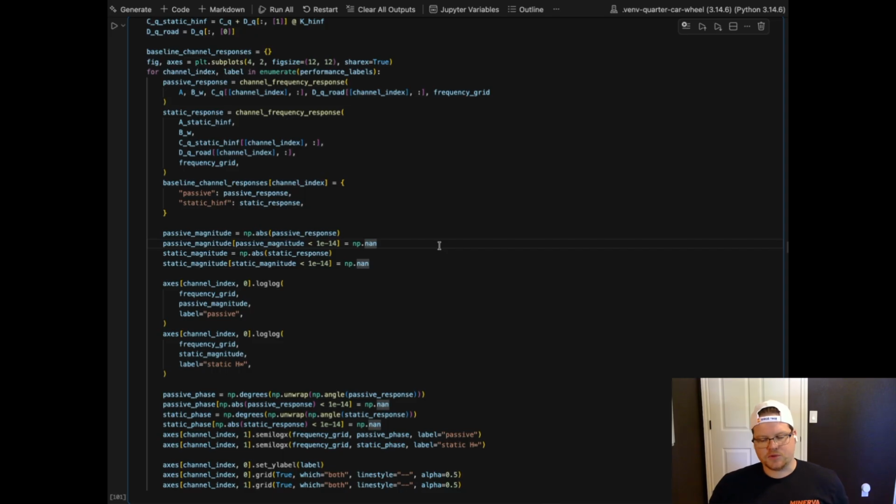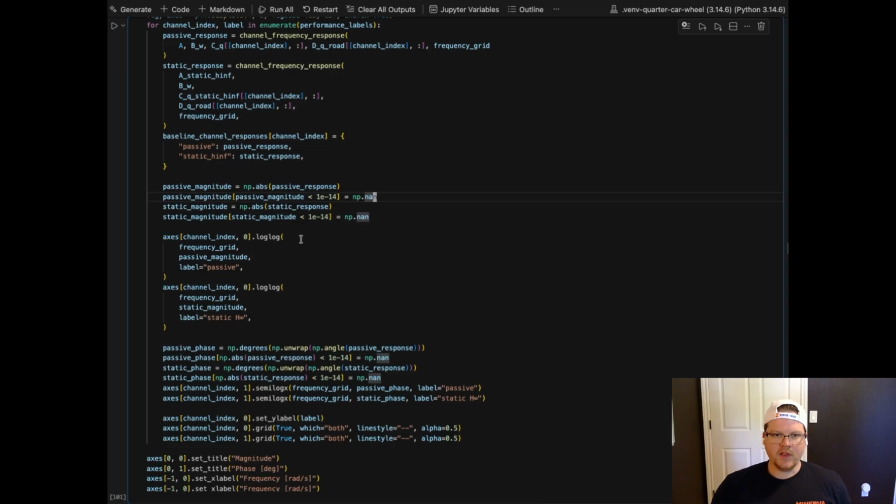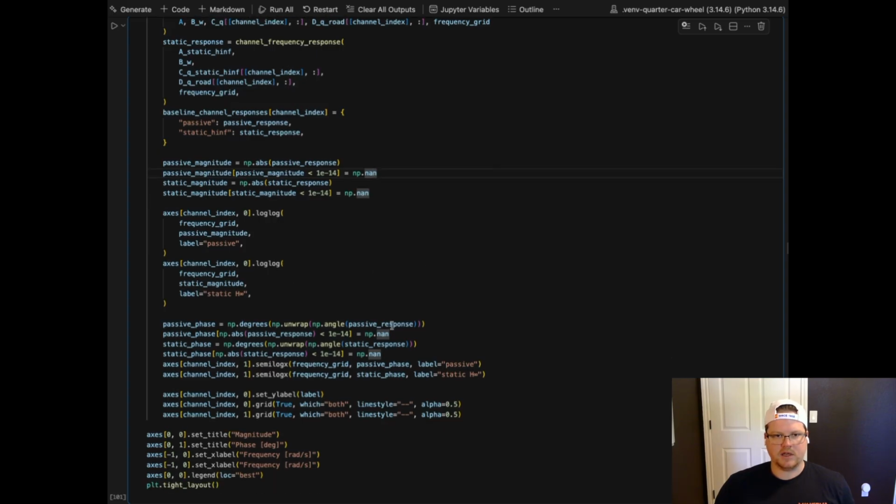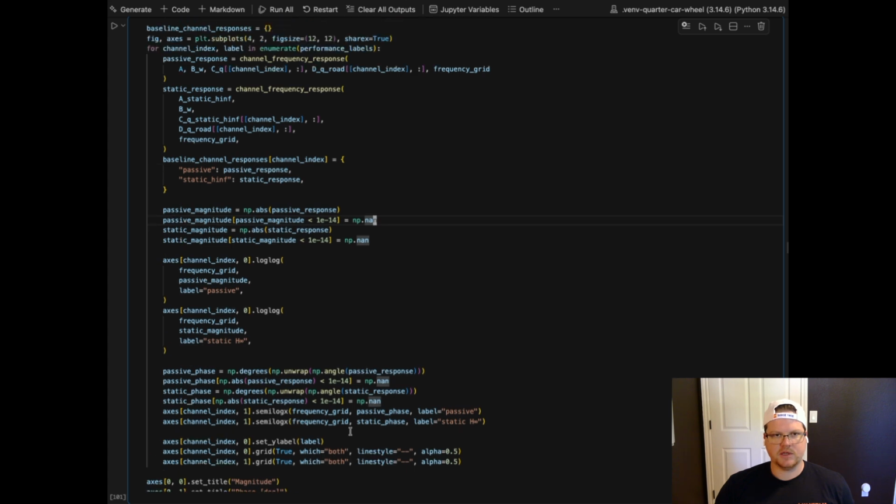Note here, for the control side, this is not hacky, but basically for the control input, obviously for the passive, there is no control authority. So we want to just suppress that out so the plot doesn't look weird on the Bode plot. And then we have log-log and semilog x plots here that we're doing for the Bode. Again, similar thing for the phase. That's just in line with the magnitude here. And this is just more plotting utility here.